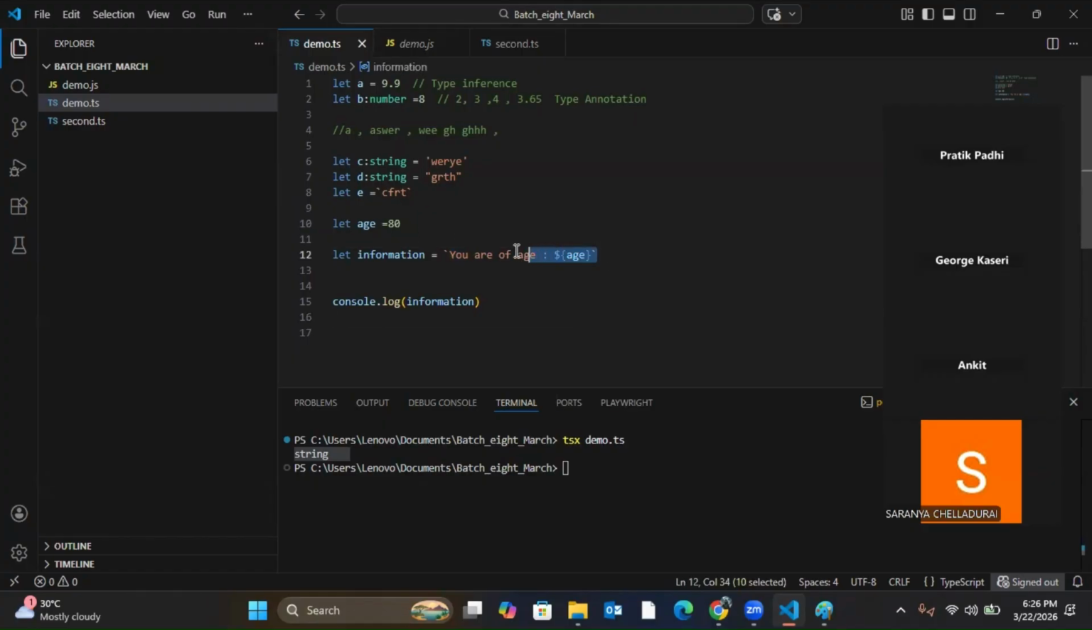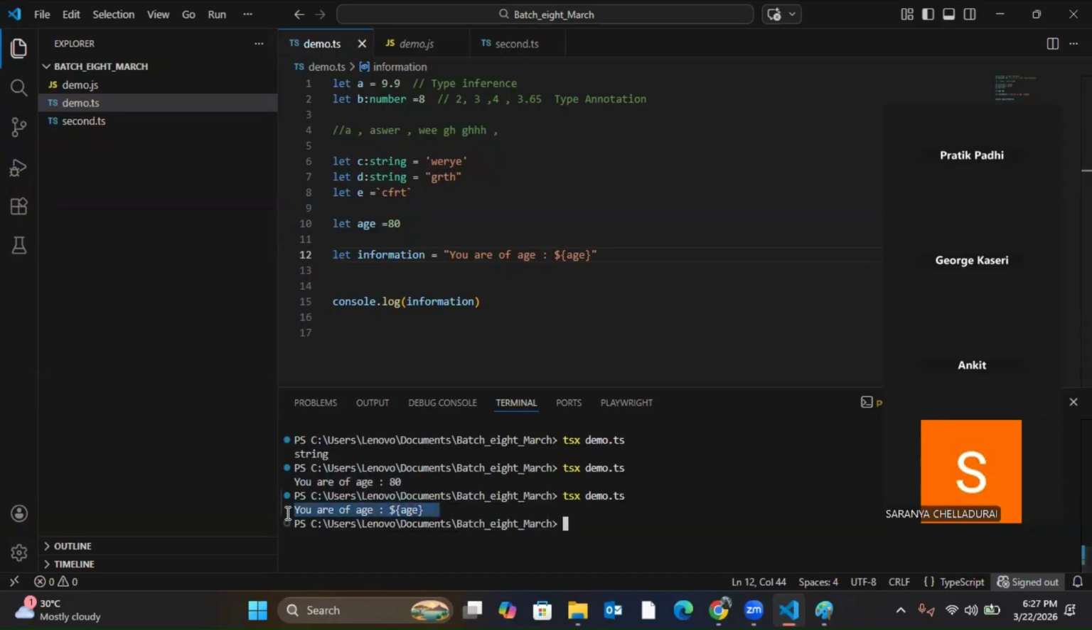This is only possible when I'm declaring using backtick. Now if you see, if I run it, it is printing you are of age 80. But let's say the same thing I would have done using single quote or double quote. Now if I run it, it is printing as it is: you are of age, dollar age. That means this is not treated as an external variable, it is treated as static text, if I'm using double quote, even single quote.